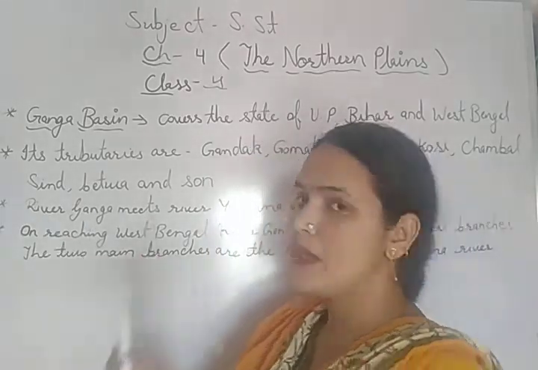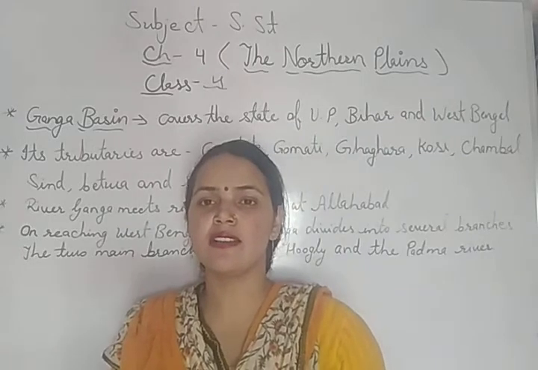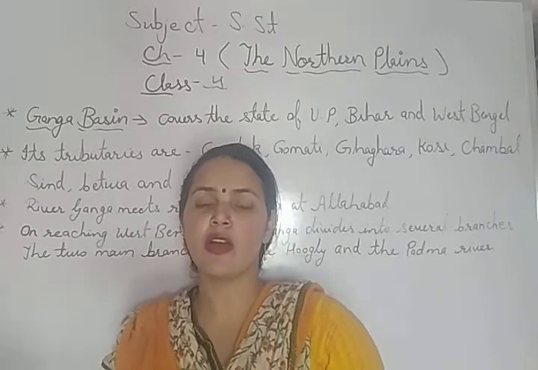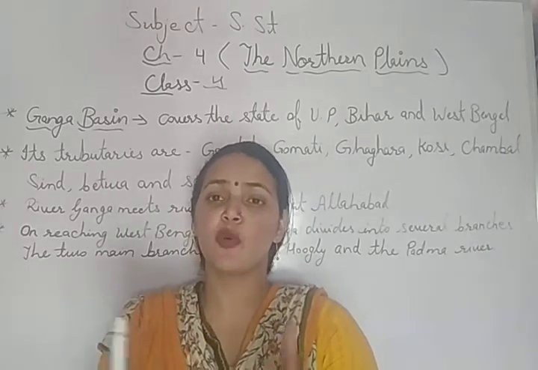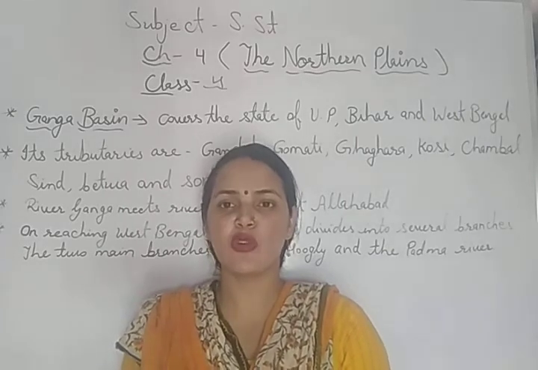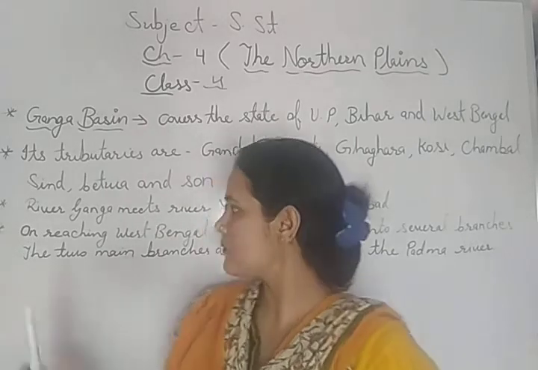River Ganga meets river Yamuna at the place Allahabad. Both rivers meet at Allahabad, and this place is also known as Sangam.